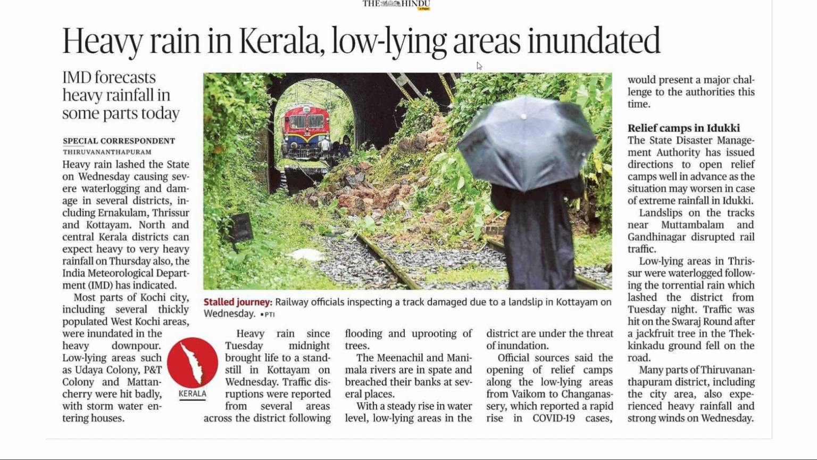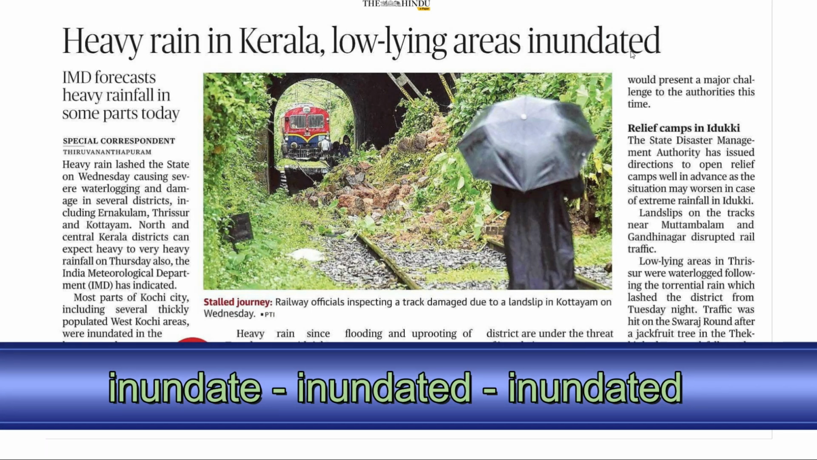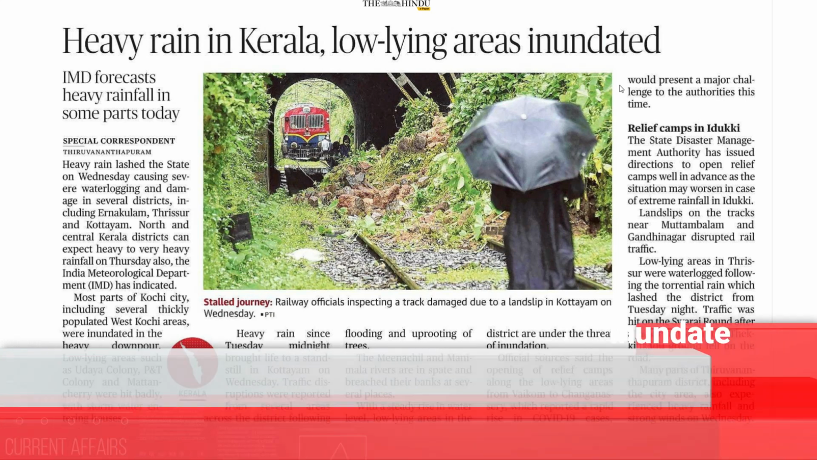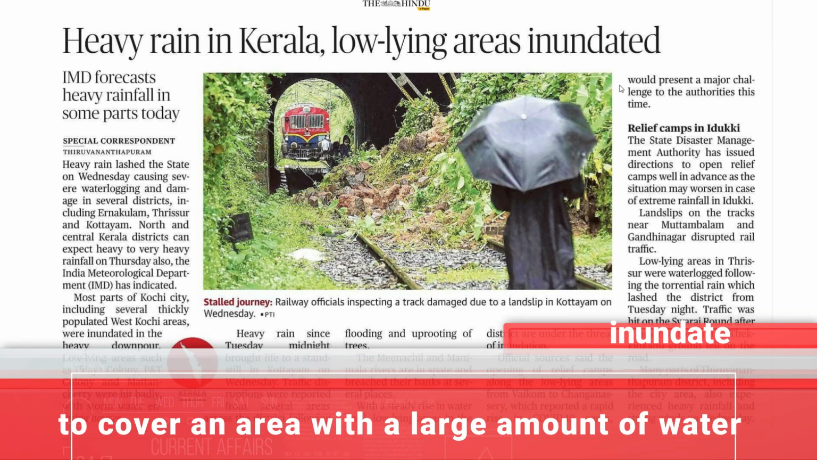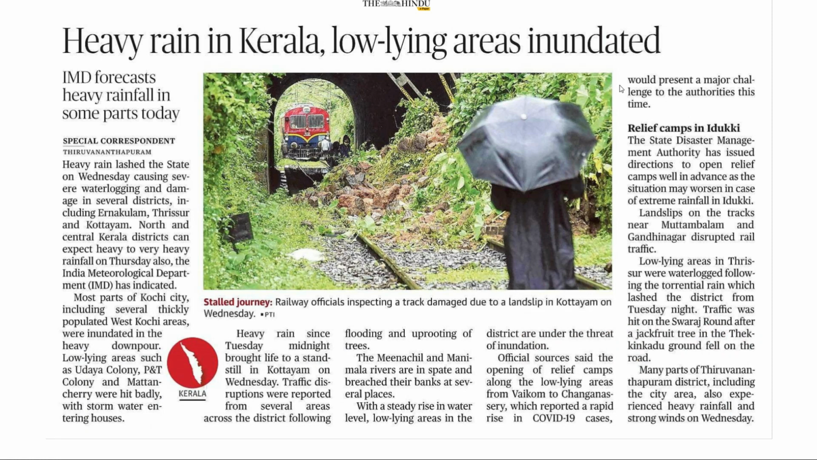Heavy rain in Kerala, low-lying areas inundated. Perhaps the words low-lying and inundated are a bit new to you. Low-lying areas are areas which are not high. When you talk about land, you use the word low-lying. And the word inundated, the base form of the verb is inundate. Inundate means to cover an area with a large amount of water. So here, low-lying areas were covered with large amounts of water. Inundated simply means flooded. Low-lying areas were flooded with water.